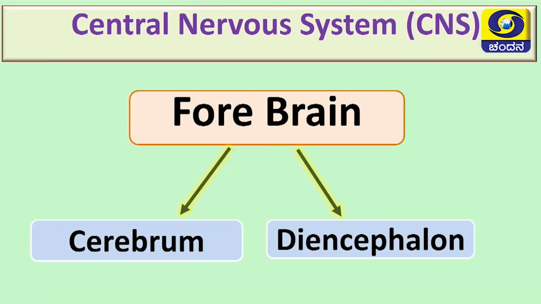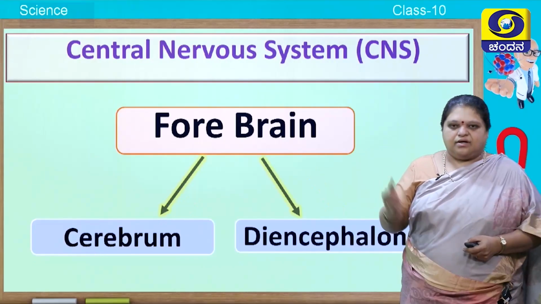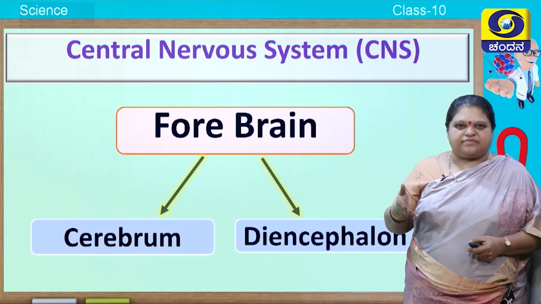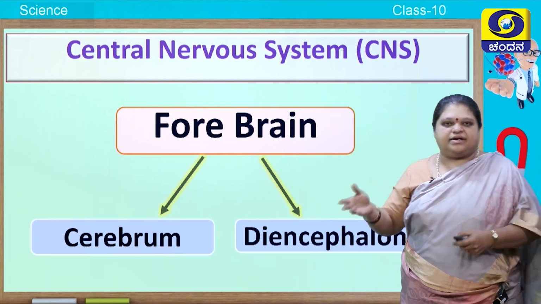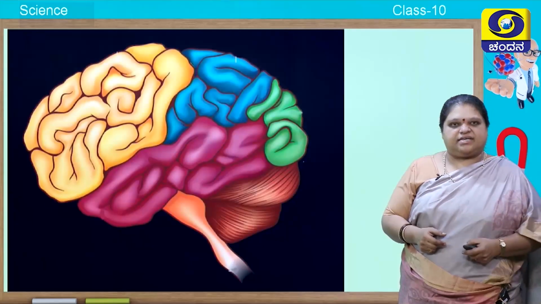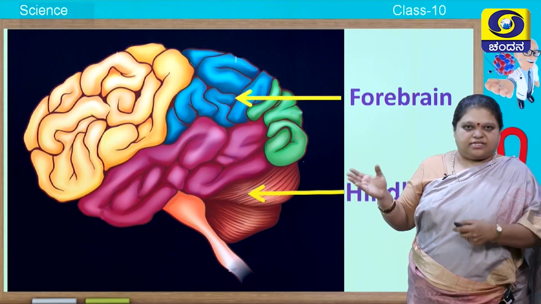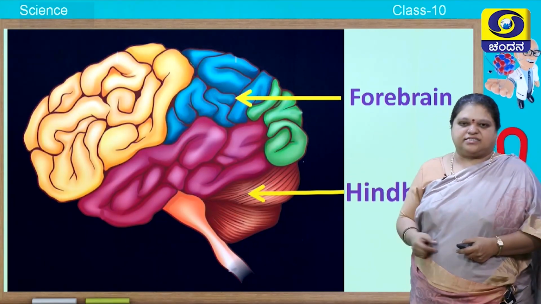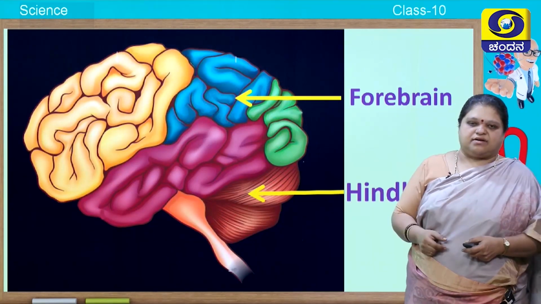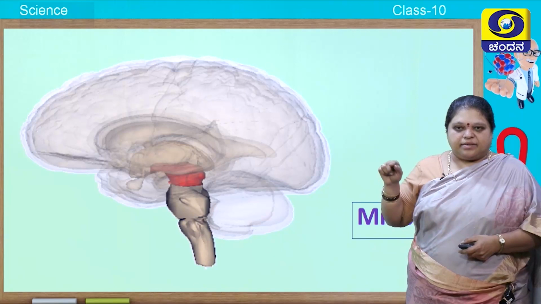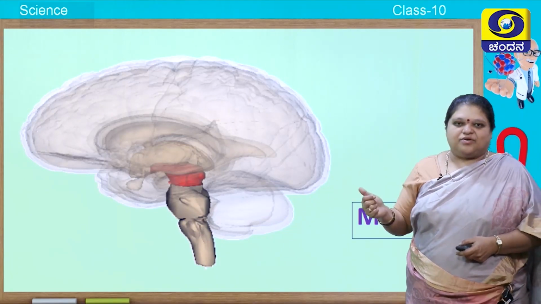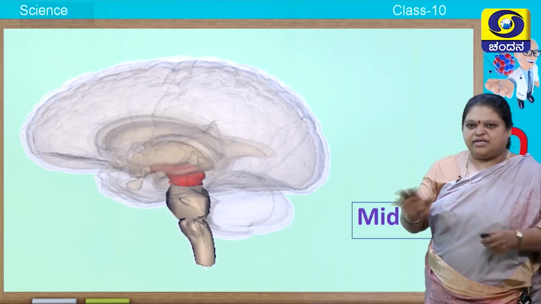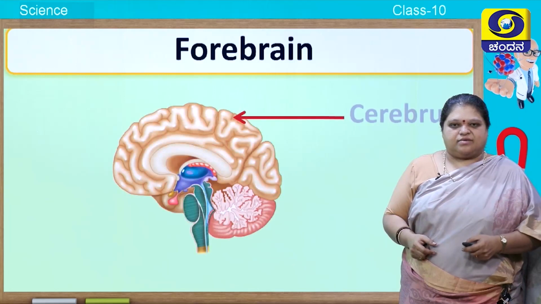Next, this central nervous system, it is made up of forebrain. Today we will be studying about forebrain, in that we will be studying about cerebrum and diencephalon. So, let us see where are these present. If you look at this picture, the frontal portion, the above portion you call it as the forebrain and the lower portion is called the hindbrain, and the middle portion, inside portion you call it as the midbrain. You understood where the midbrain is. These are the positions.